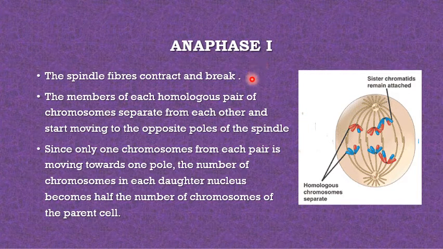Anaphase 1, the spindle fibers contract and break. So you can see over there, they contract and break. And the members of each homologous pair of chromosomes separate from each other and start moving towards the opposite pole. Since only one chromosome from each pair is moving towards one pole, the number of chromosomes in each daughter nucleus becomes half. So this is N and this is N. It becomes half of the chromosomes of the parent cell.